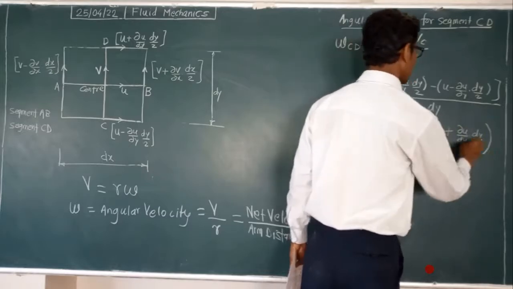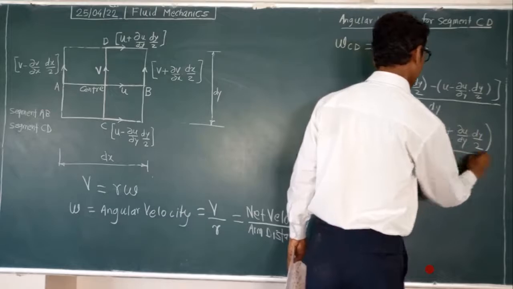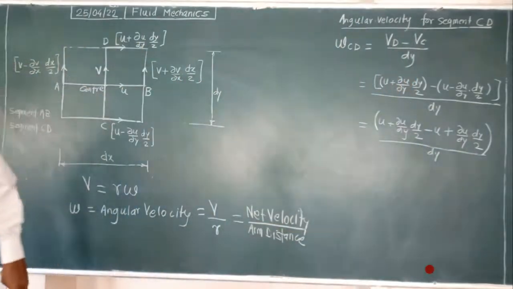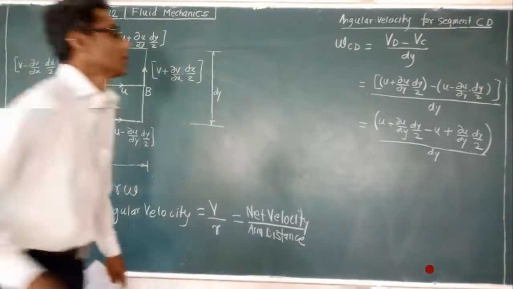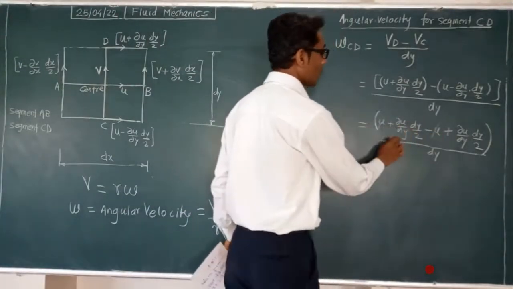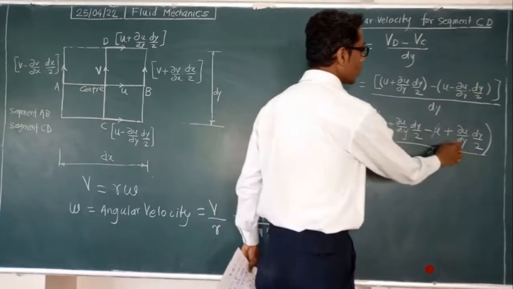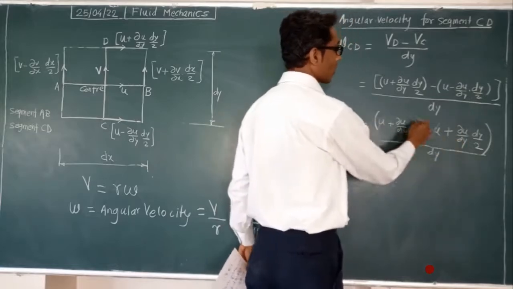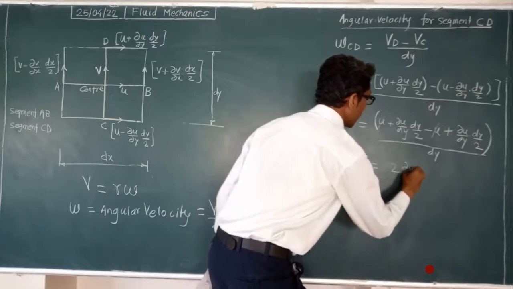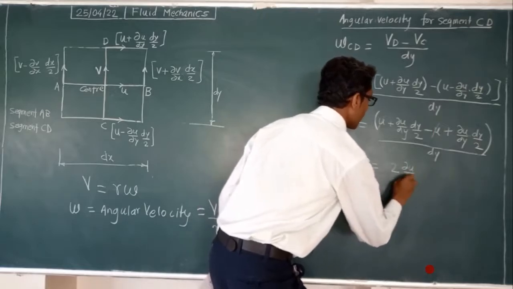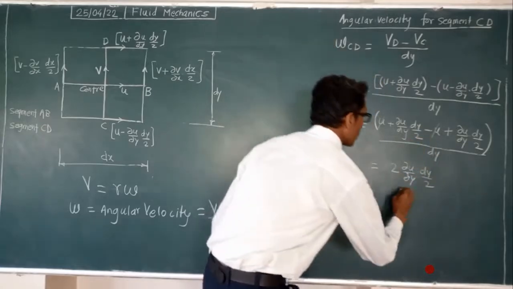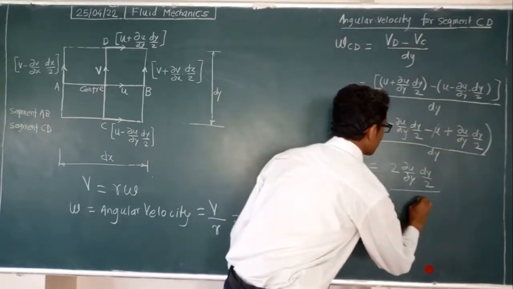So we find u and minus u get cancelled, and this becomes du by dy here, and here du by dy with the coefficient dy by 2, which means it becomes double, 2 times partial u by partial y into dy by 2, divided by dy.